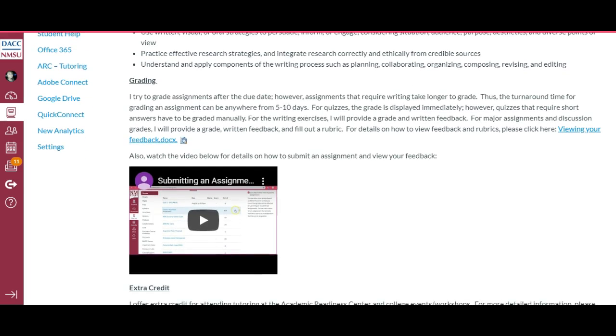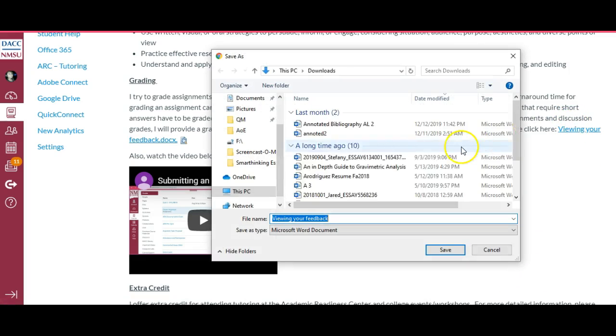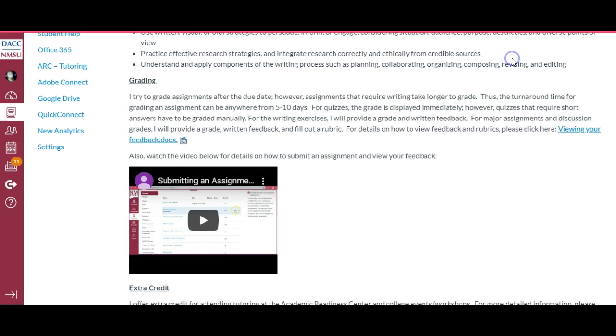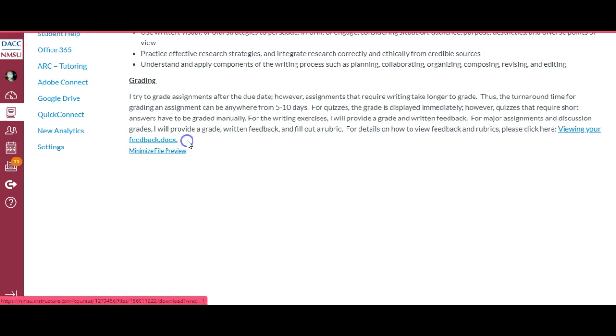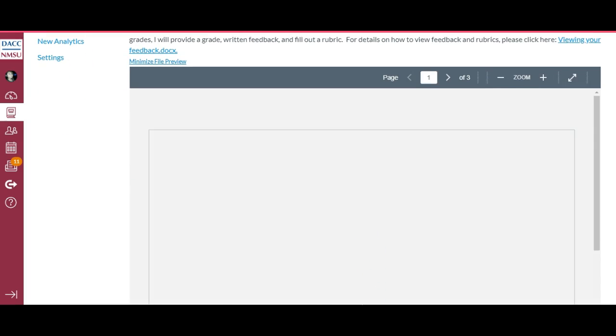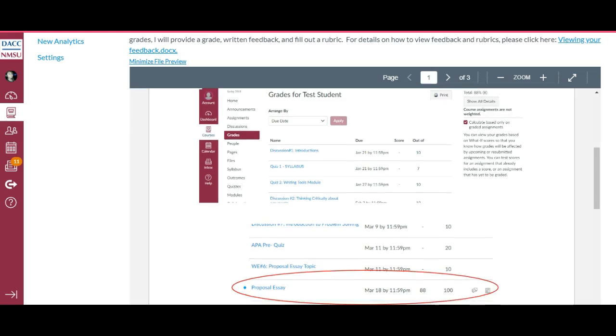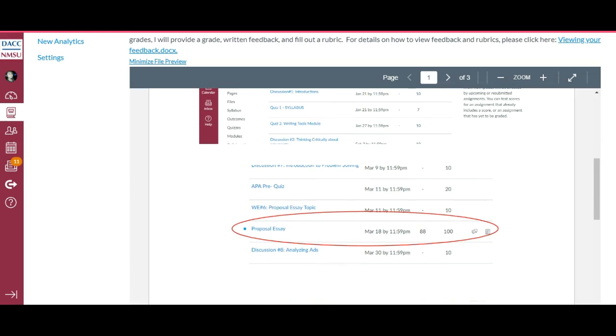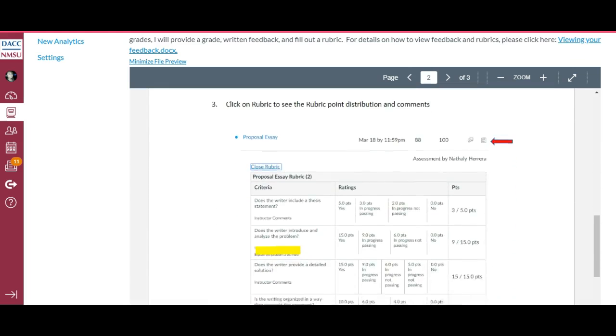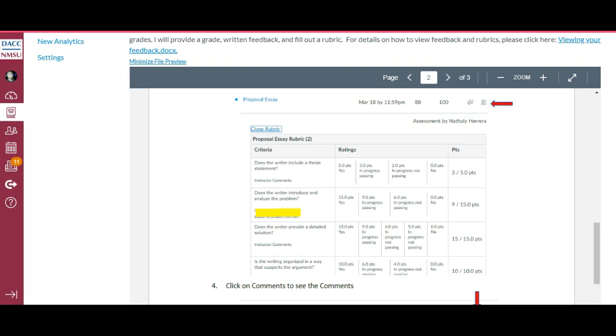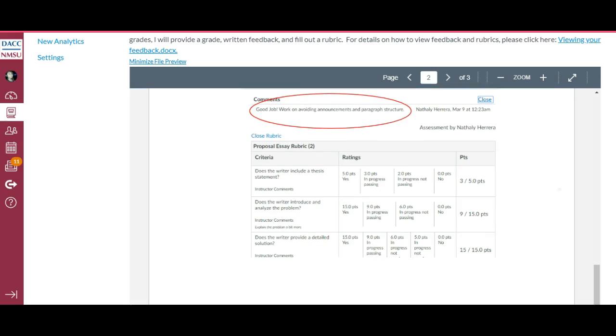However, in order to view your feedback, definitely go ahead and click on this file because it'll tell you how to view your feedback. If you look at this file, it tells you how to view your feedback in terms of the rubric. For some assignments, like all major assignments, I do use a rubric, so obviously you want to look at that to see how your grade was determined. But you also want to look at my comments.